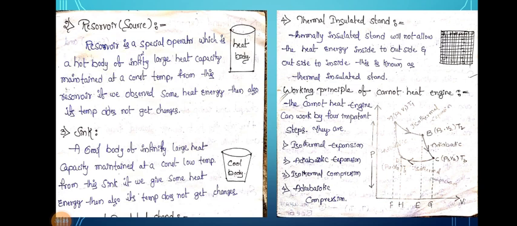Now, the working principle of the Carnot heat engine. Dear students, we can clearly observe the picture, that is, the diagram. The Carnot heat engine works in four important steps. These are isothermal expansion, second, adiabatic expansion, third, isothermal compression, and fourth, adiabatic compression. These are the four important steps in the working principle of a Carnot heat engine.